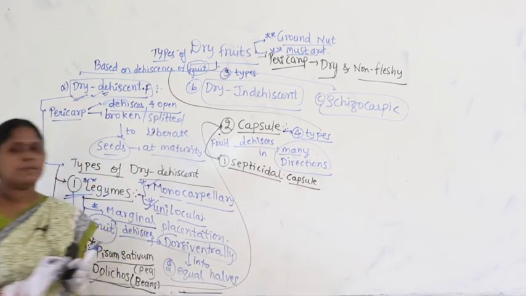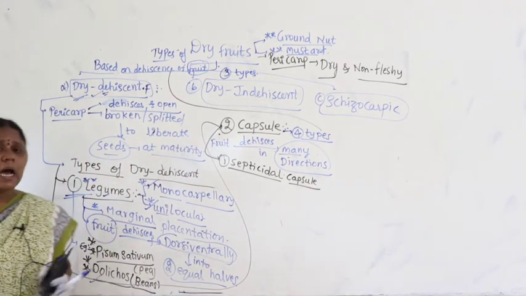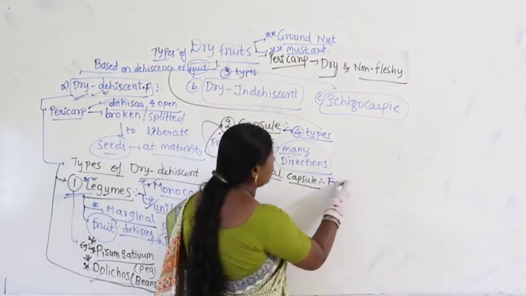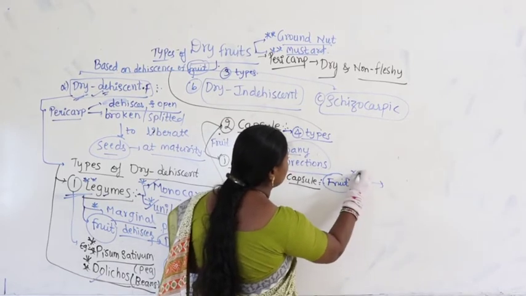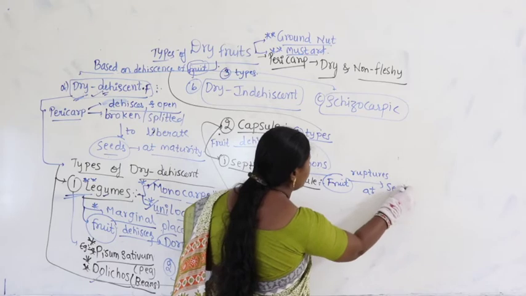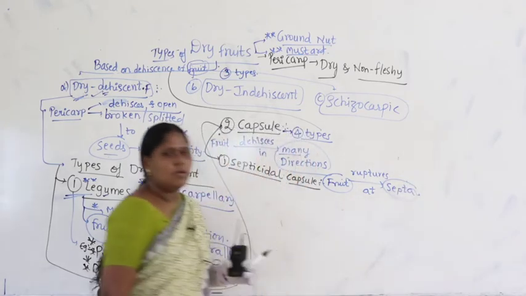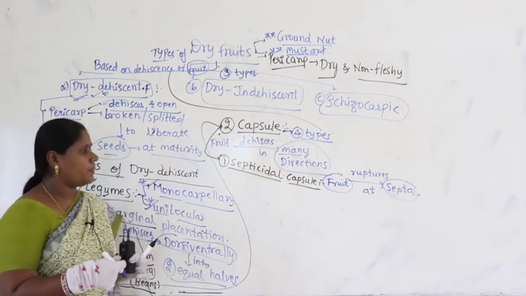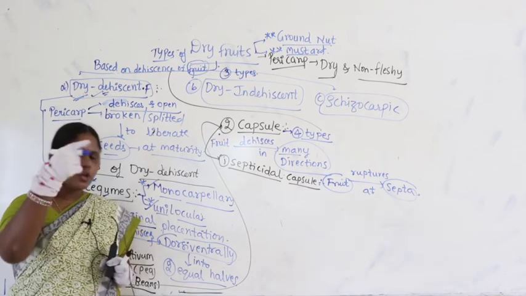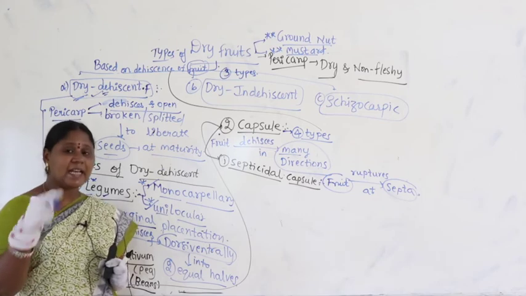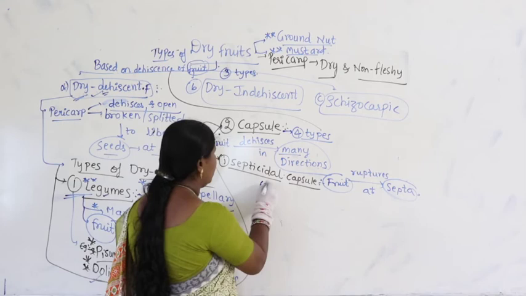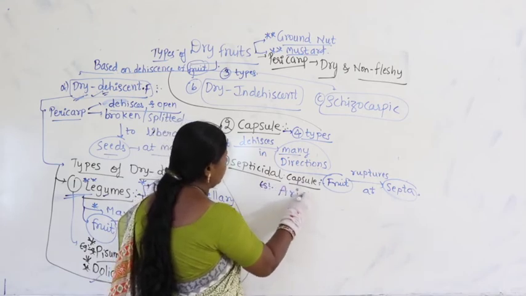Now, let us discuss the septicidal capsule. Why is it called septicidal? Because in this case, the fruit ruptures at the septa. What is the meaning of septa? Each chamber is called a locule. Locules are divided by an axis, and the axis is called septa. The best example for this is Aristolochia.